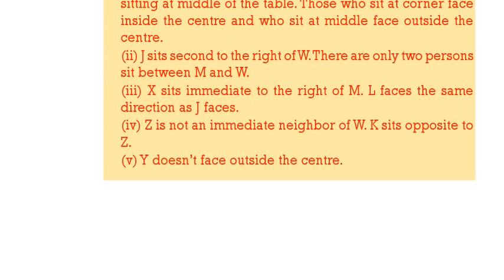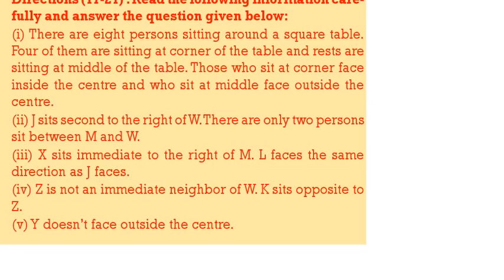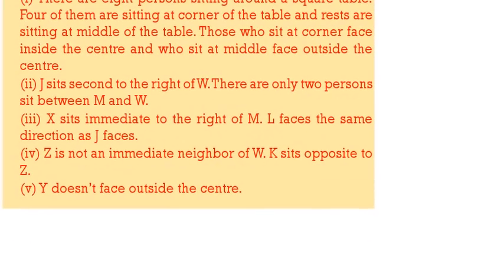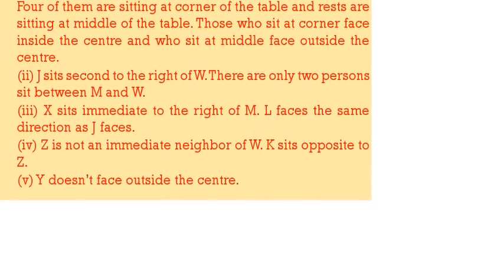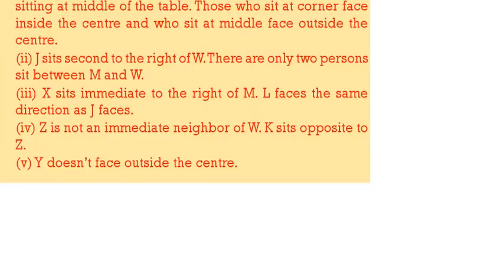There are 8 persons in a circle table. 4 of them sit at 4 corners while 4 sit in the middle. Those who sit at the corner are facing inside. Those who are sitting in the middle are facing outside. Now this is the square table. We are doing it in 2 possibilities.